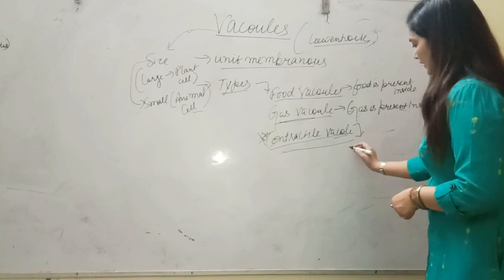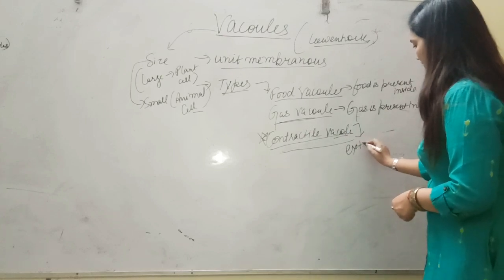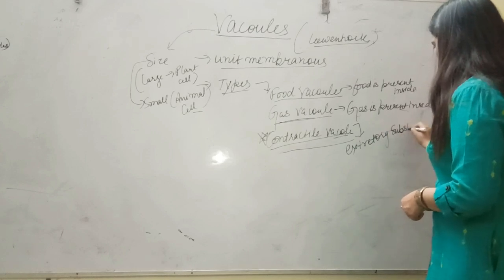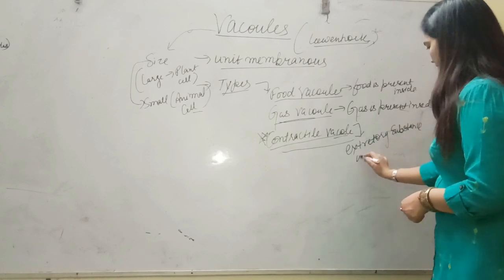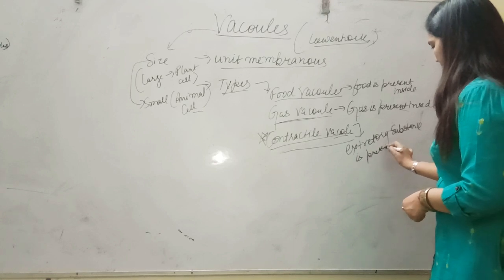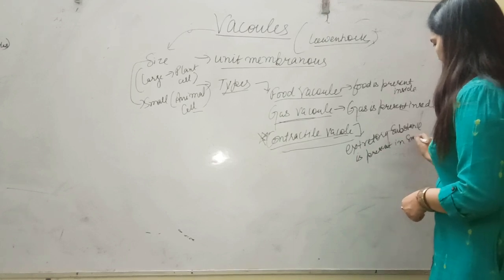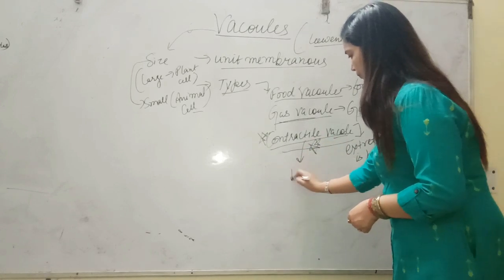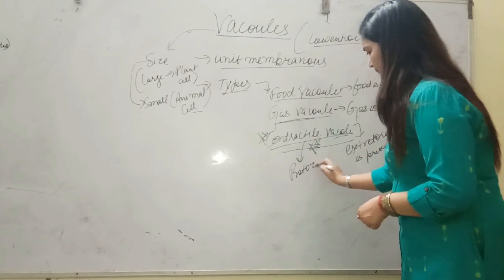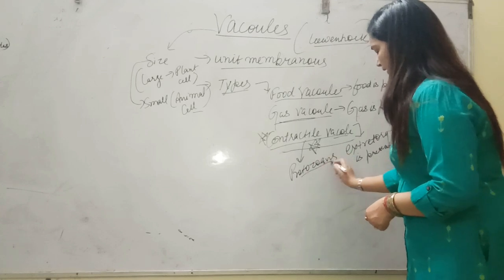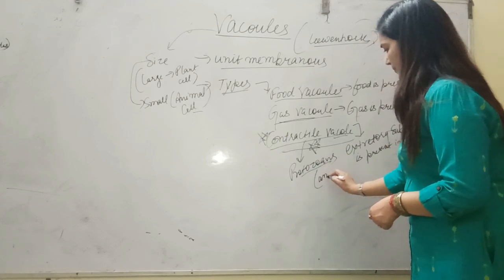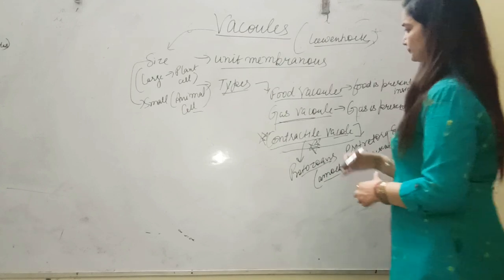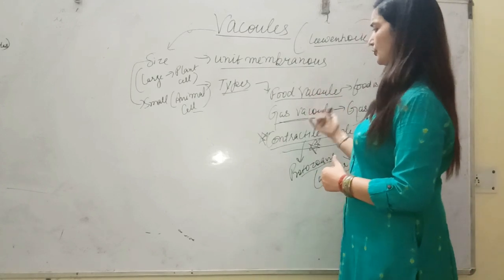Contractile vacuole, in which excretory substance is present inside. This is specifically present in protozoans, like amoeba. If we talk about the food vacuole, they are also formed by amoeba.